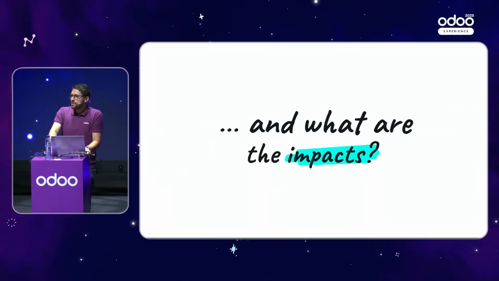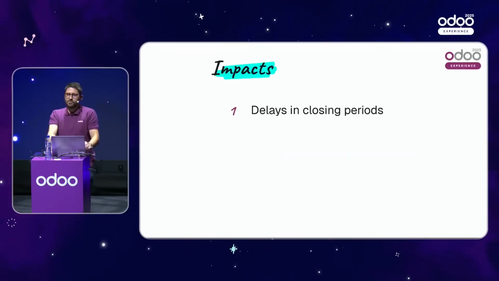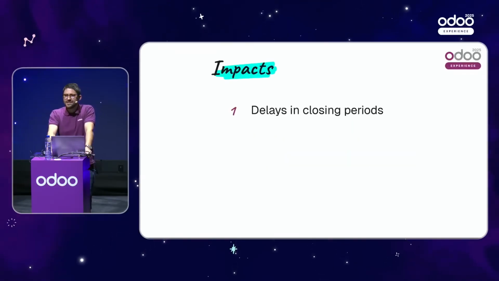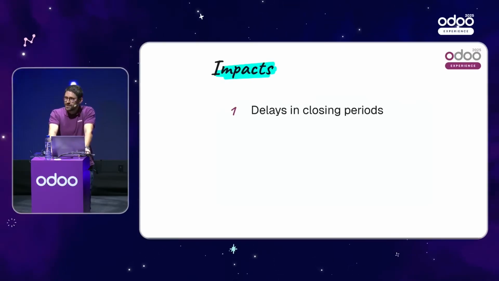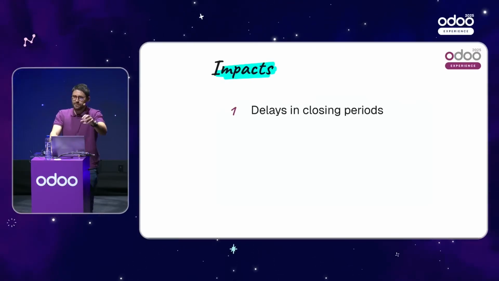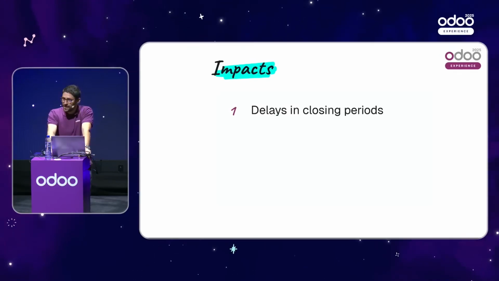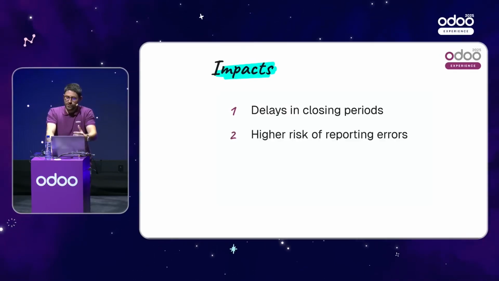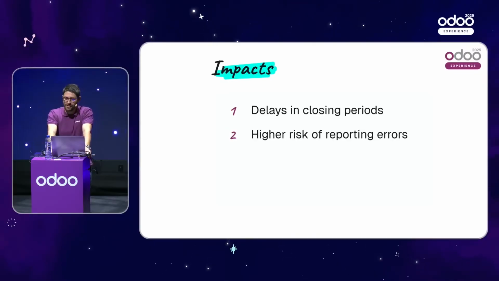So what could be the impacts of that? The first one is about delays in the closing period, because instead of focusing on closing the books, the finance team spend time exporting data from different software and repeating manual tasks. For sure, this creates a higher risk of reporting error since you need to manipulate your data.